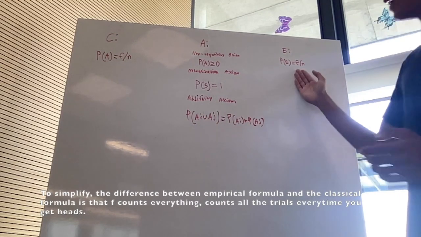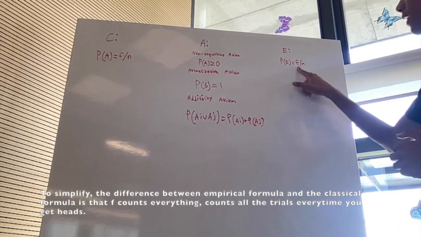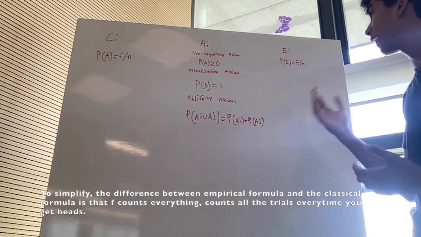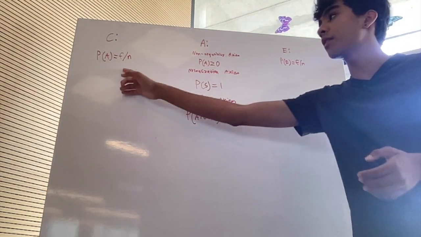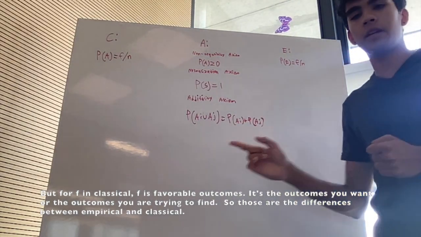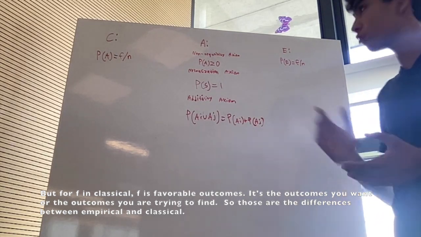So to simplify, the difference between the empirical formula and the classical formula is that F counts everything, counts all the trials, every time you get heads, right? So if you flip the coin and get heads 45 times, you count all of the heads, 45 times. But for F in classical, it is more of what you want. F is favorable outcomes. It's the outcomes that you want or the outcomes you're trying to find. So those are the differences between empirical and classical.